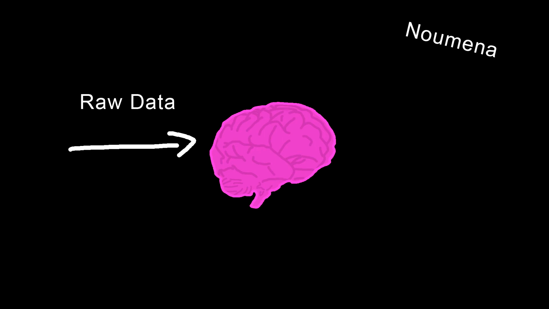What goes into the mind is raw data. This raw data is, for example, our senses: taste, touch, hearing, and so on. What we learn from this raw data is what Kant calls phenomena. Now, this phenomena is what is used to distinguish from noumena. Noumena is an object as it is in itself, independent of the mind.